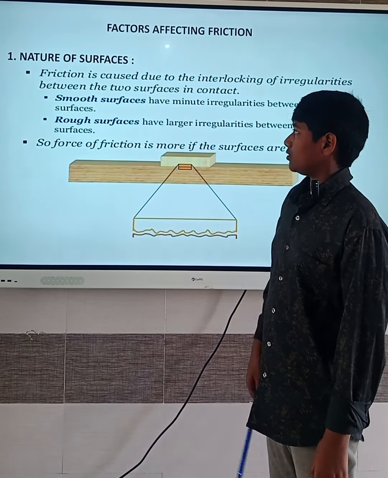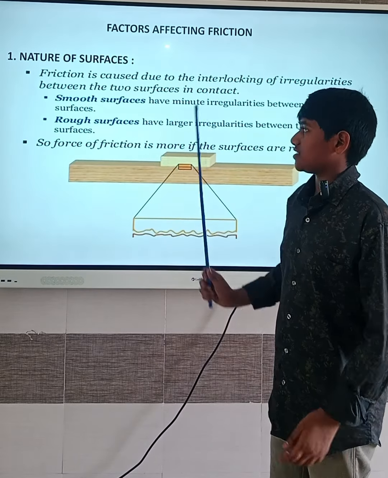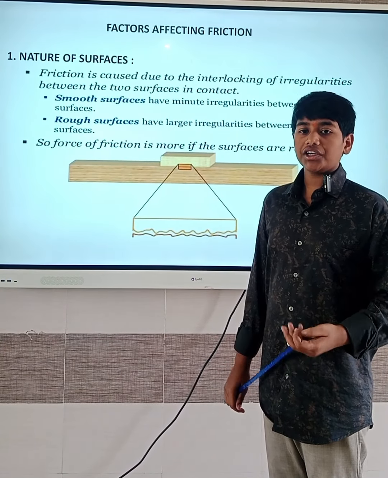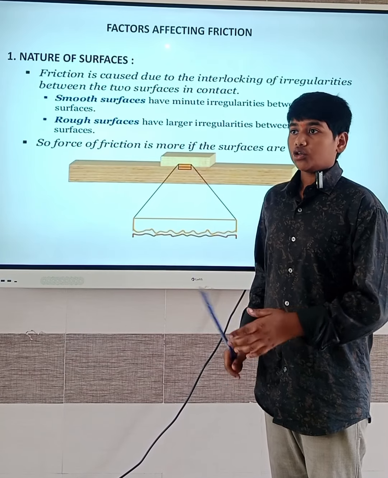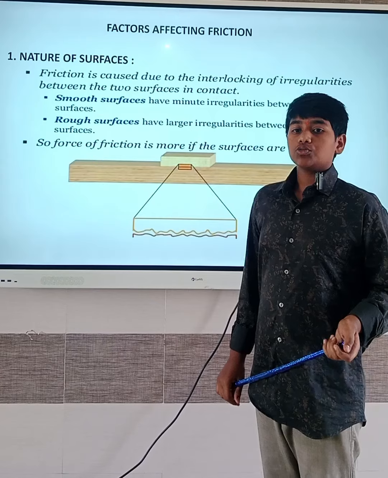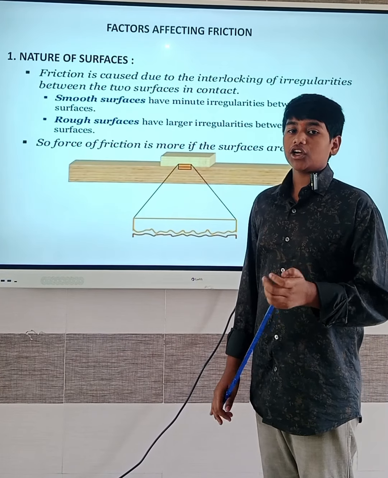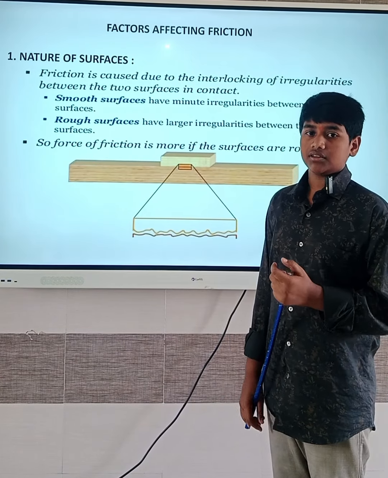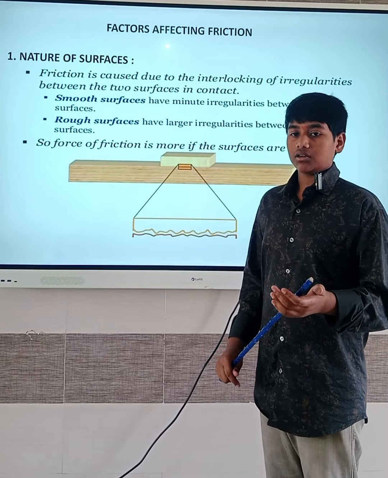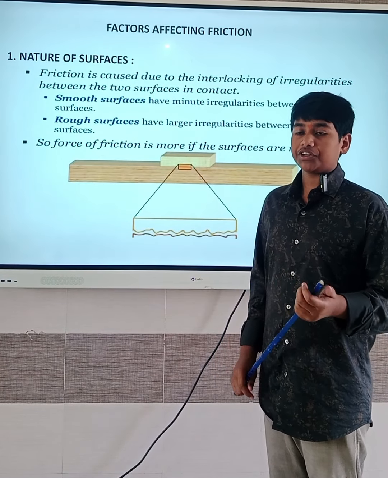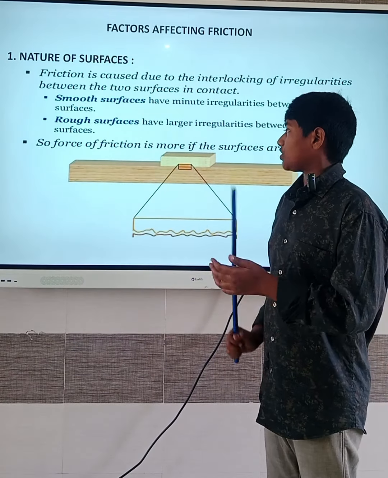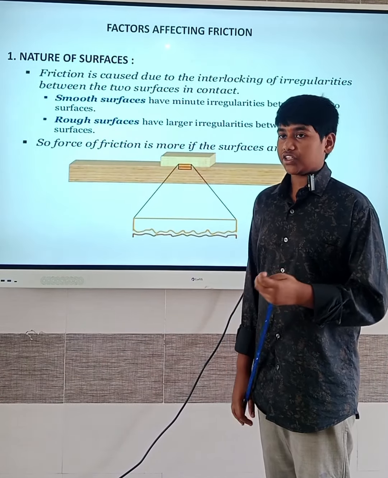Factors affecting friction. Nature of surfaces. Friction is caused due to the interlocking of irregularities between the two surfaces in contact. Smooth surfaces have minute irregularities between the two surfaces. Rough surfaces have larger irregularities between the two surfaces. So the force of friction is more if the surfaces are rough.